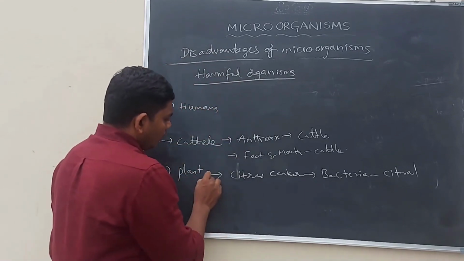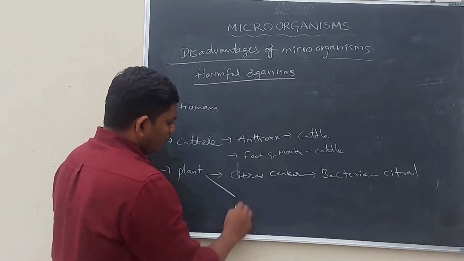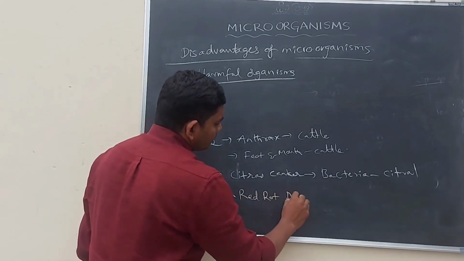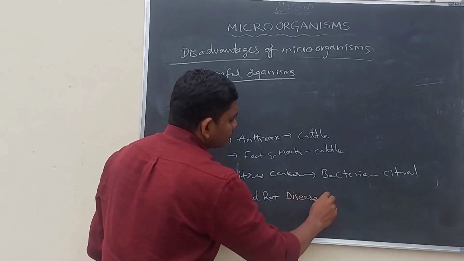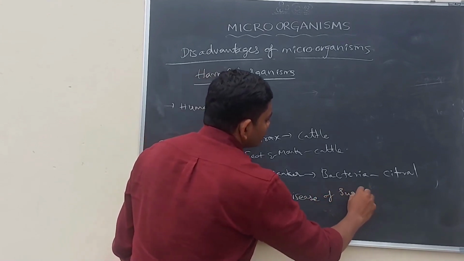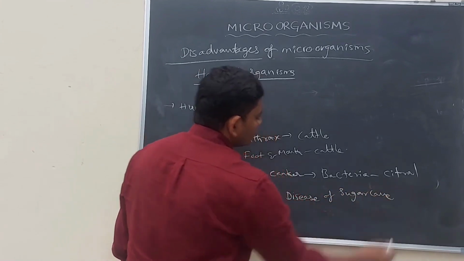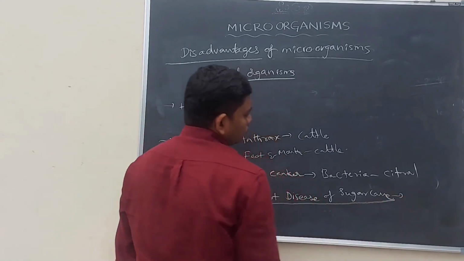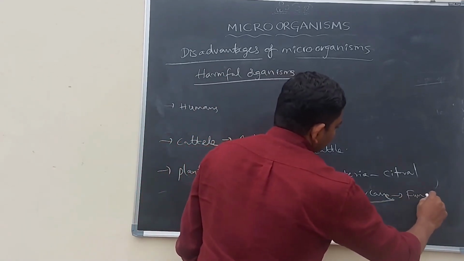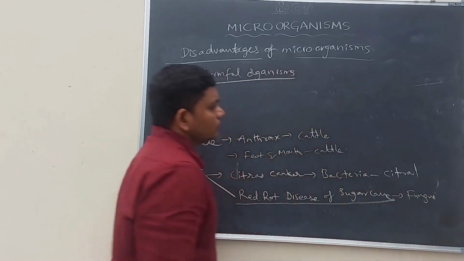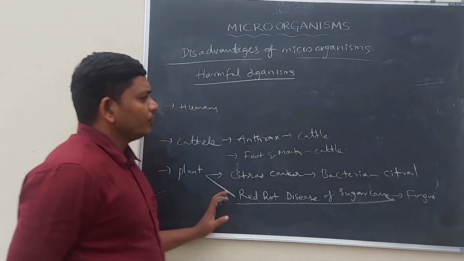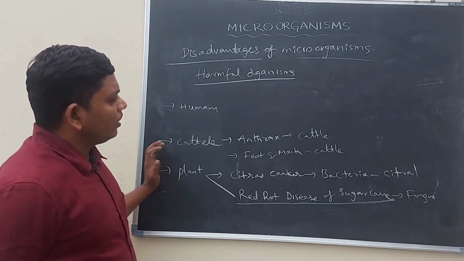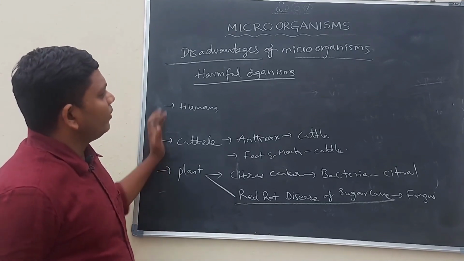And also red rot disease of sugarcane is caused by fungus. So in this way, plants also face difficulties because of microorganisms.